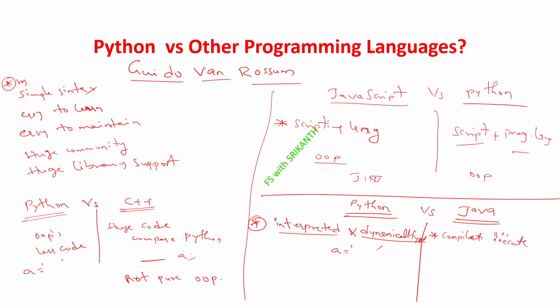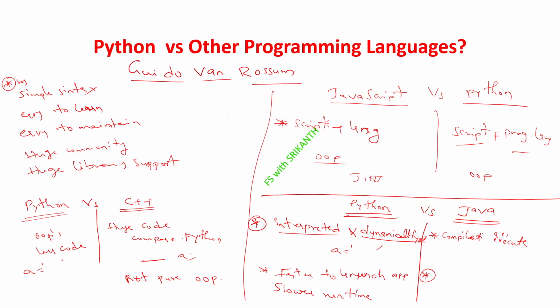When comparing Python and Java, Python is faster to launch the application but has a slower runtime. Python can launch the application very quickly, but when it is executing and interpreting the code, it takes more time.